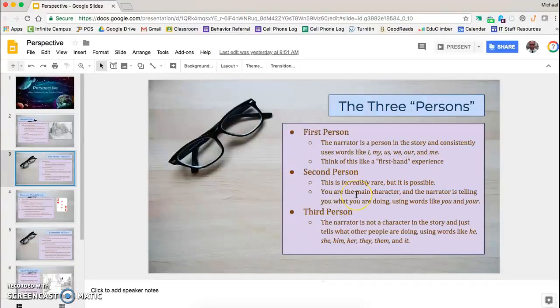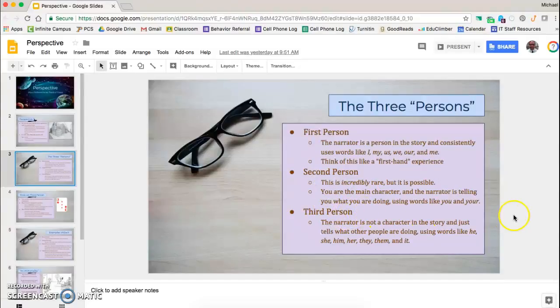This is where you, the reader, are the main character in the book, or in the story, or in the poem. And the narrator is actually telling you what you are doing, so they use words like you and your constantly. So this is not common.